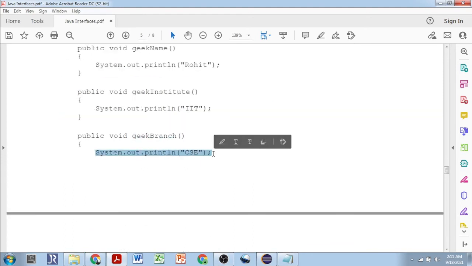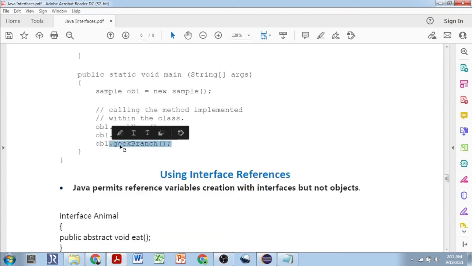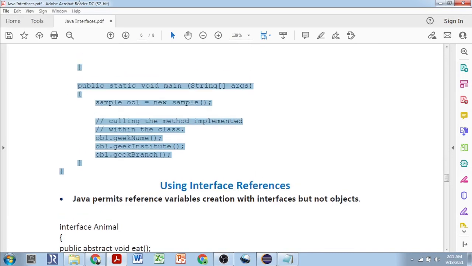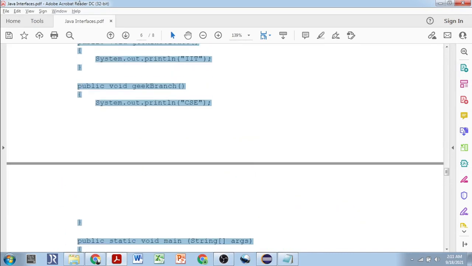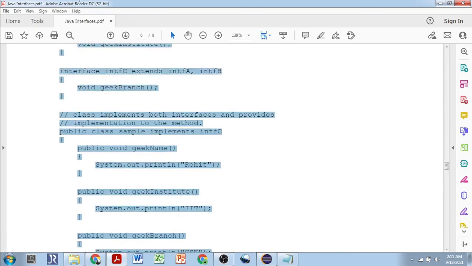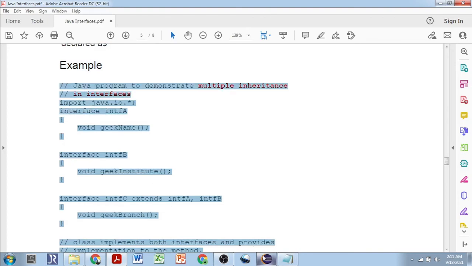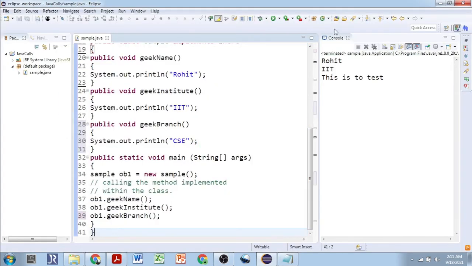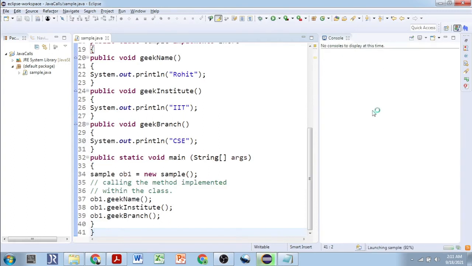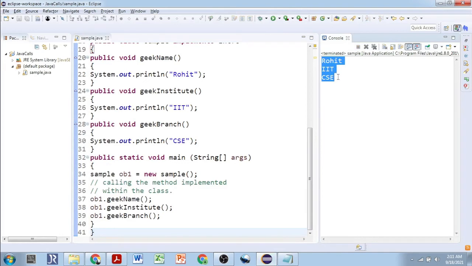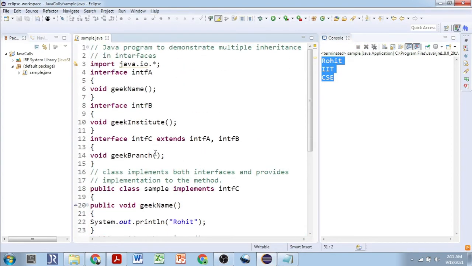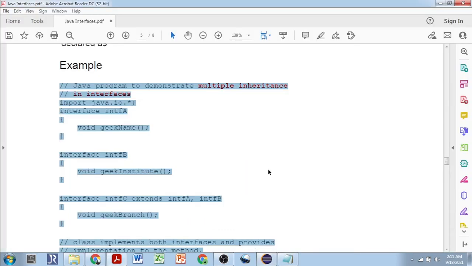So we are calling geekBranch. What will be the output of this program? Rohit, IIT, and CSE. These three things will be printed. Let me just execute this to make your understanding clearer. Yes, Rohit, IIT, and CSE is printed. The new thing you have learned here is that one interface can extend more than one interface. That's one interface can inherit more than one interface, and that thing we learned already and have written over here. One interface can inherit more than one interface, unlike classes.